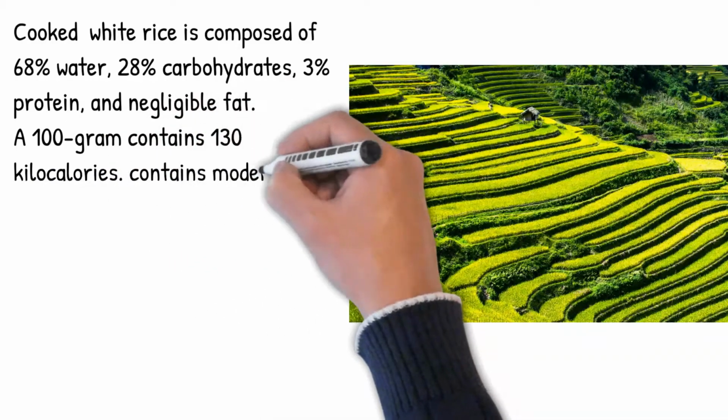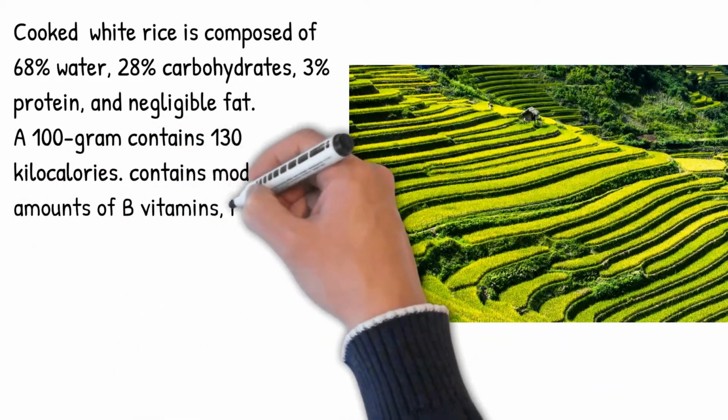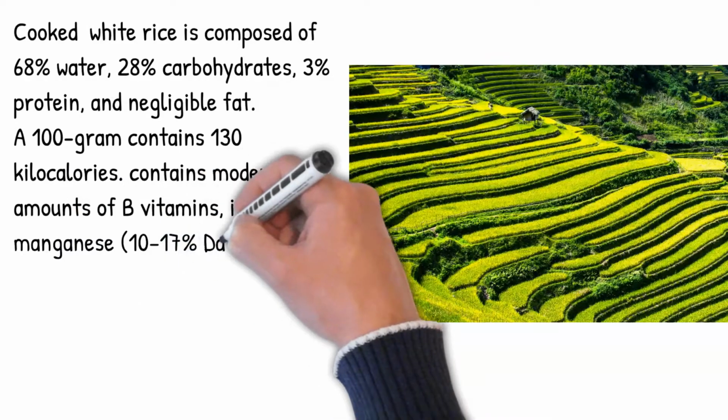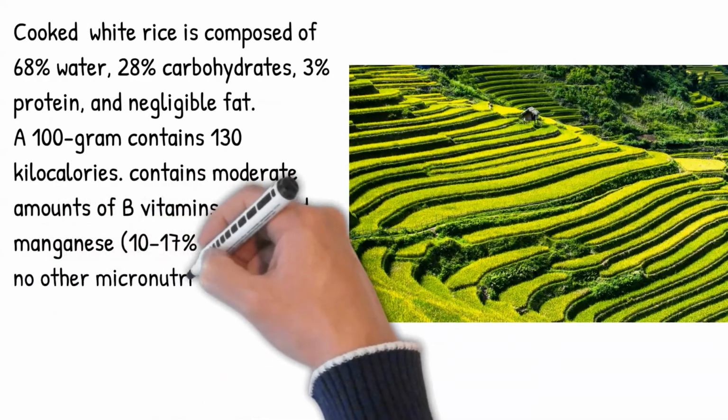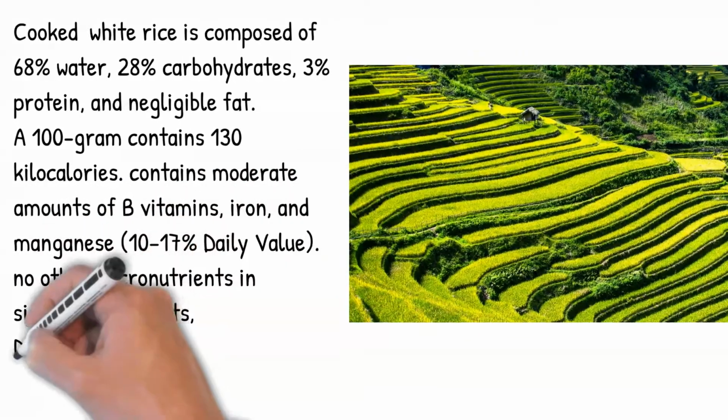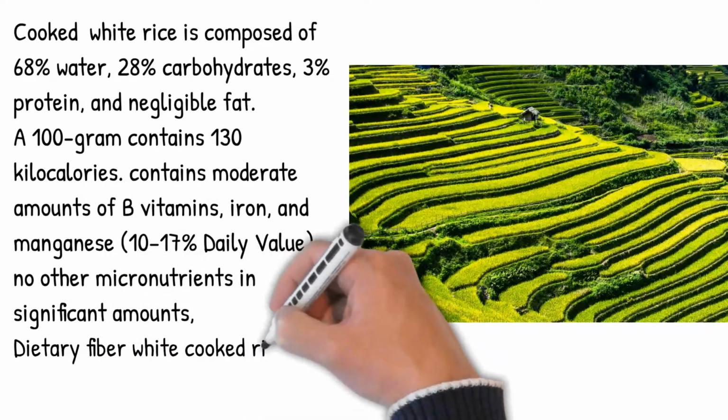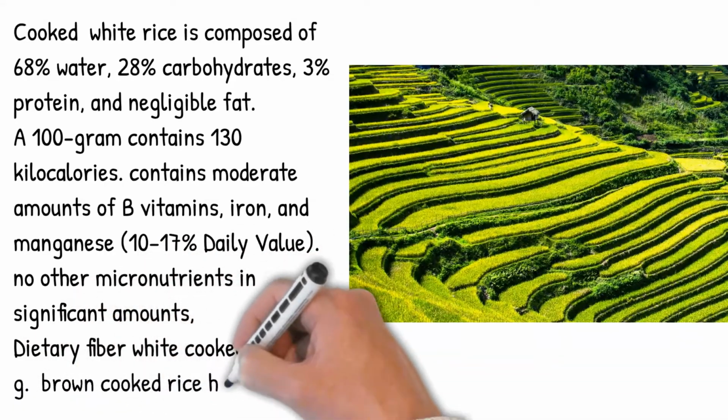It contains moderate amounts of B vitamins, iron, and manganese, 10 to 17% of the daily value. No other micronutrients in significant amounts. Dietary fiber: white cooked rice has 0.4 grams. Brown cooked rice has 2 grams of fiber.